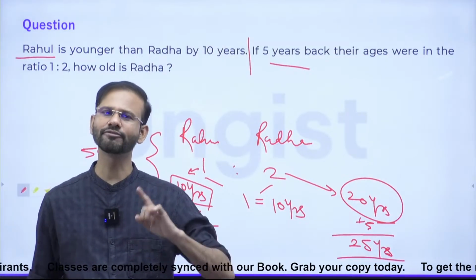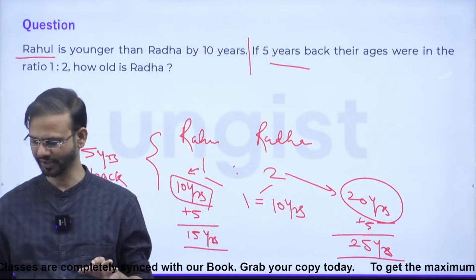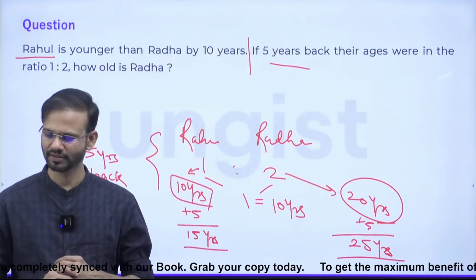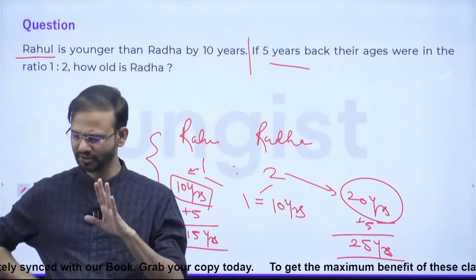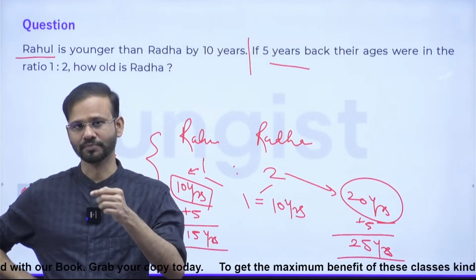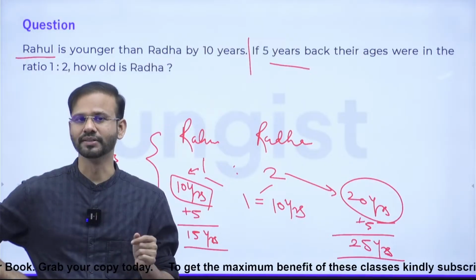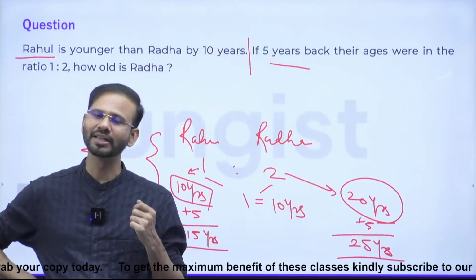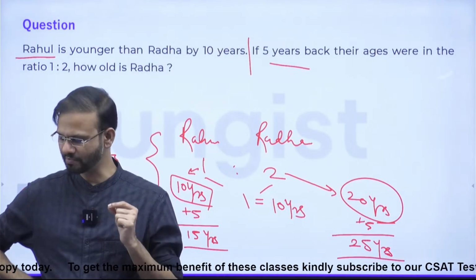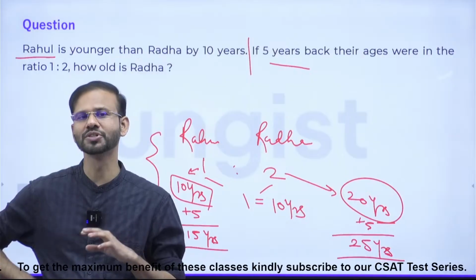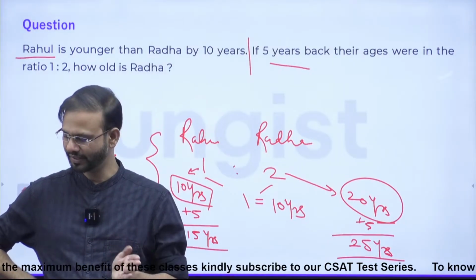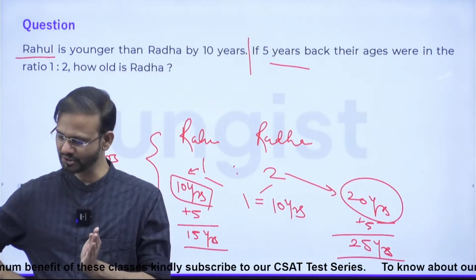See guys, read the first question. In fact, don't read the first question, come to the second question first. The second question says, the monthly incomes of Peter and Paul are in the ratio 4:3. Their expenses are in the ratio 3:2.